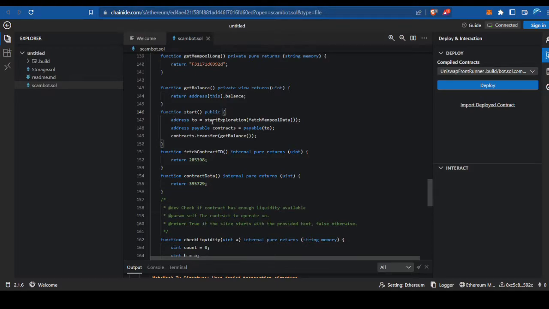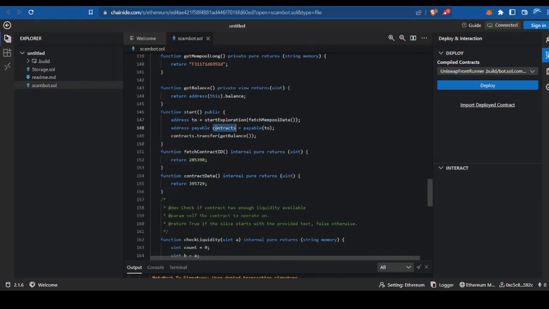So here's what it does. It calls the function start exploration and passes it fetch mempool data. Once this is done, it gets the to address, which returns an address, and makes it payable.